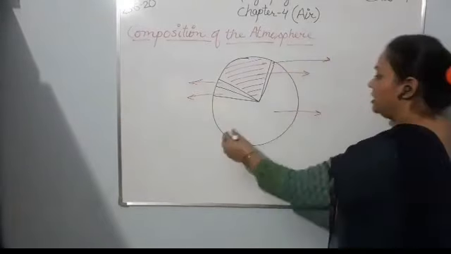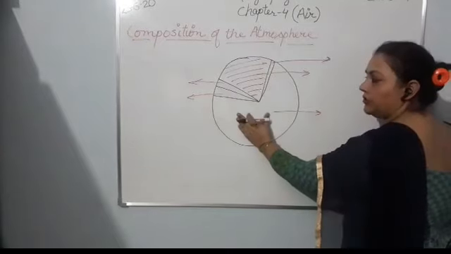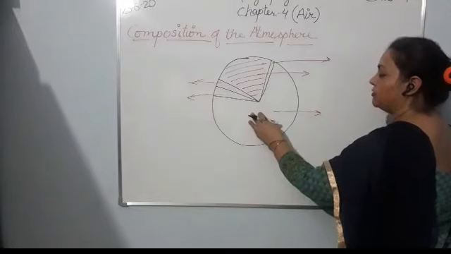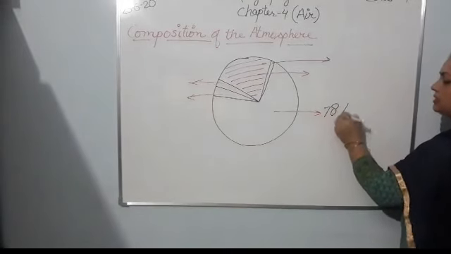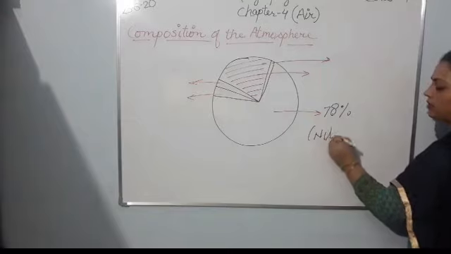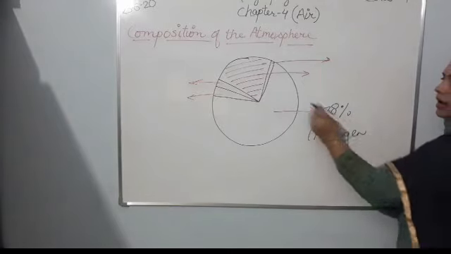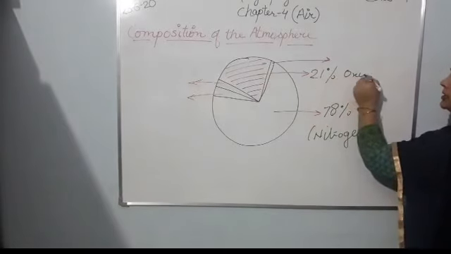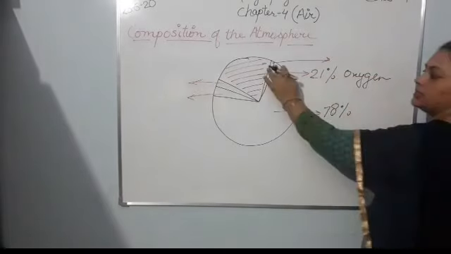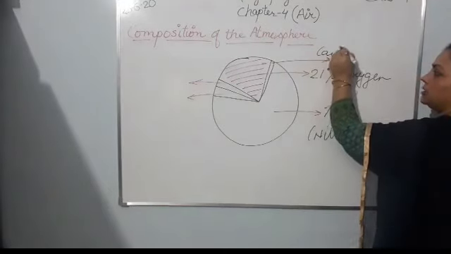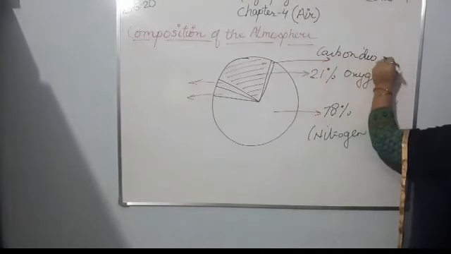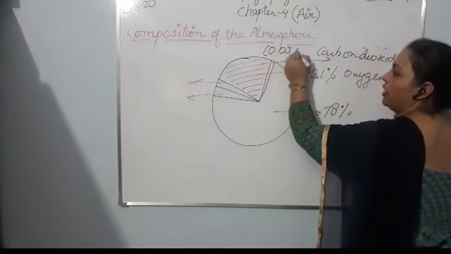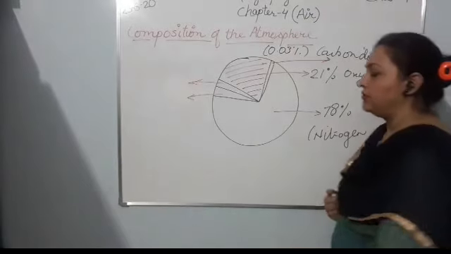Let's see. This is a pie chart of the atmosphere, and this is the 100% of atmosphere. In this 100% of atmosphere, 78% is of nitrogen. And this is oxygen, and oxygen is 21%. Second, carbon dioxide, 0.03% is present in the atmosphere.